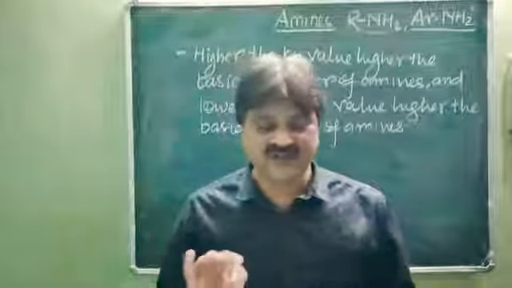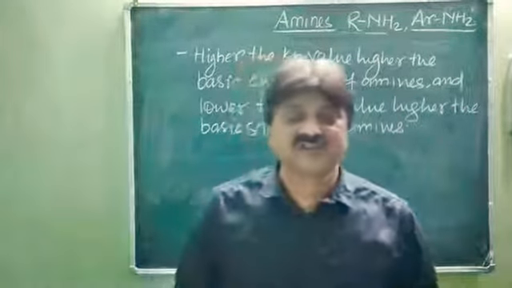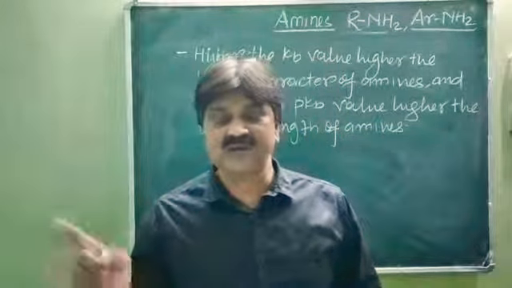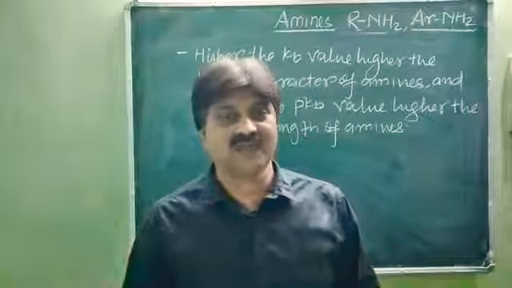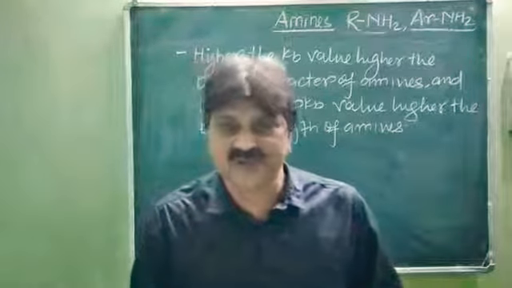So one thing is very clear. According to the Lewis base concept, the substance which can donate a lone pair of electrons is called a base, and the one with more tendency to donate the lone pair of electrons will have more basic strength.